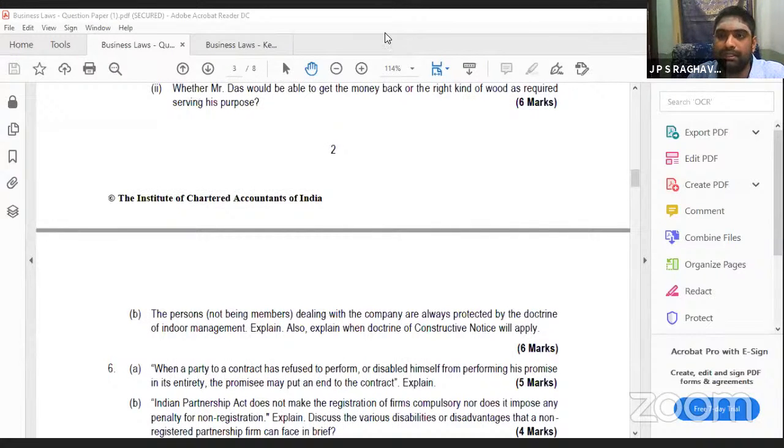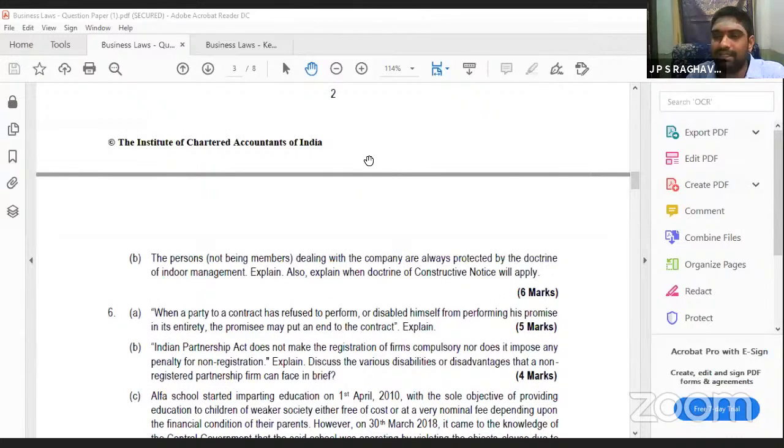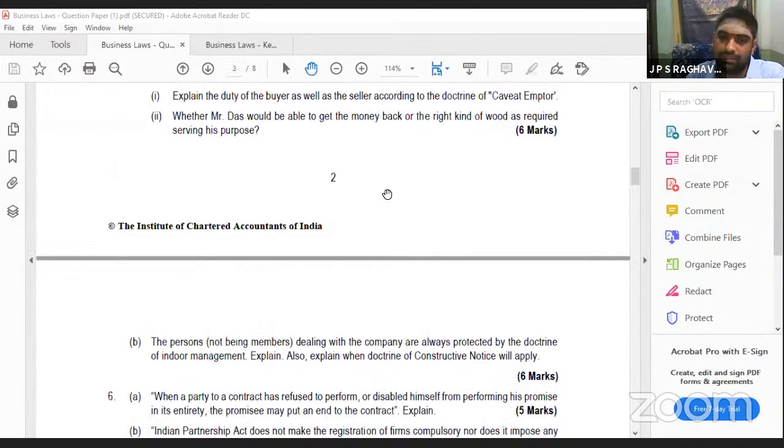What marks will not be deducted? If I have written the intro and 3 points each, that is enough. You will get 4 for that. And if you have written the second question also, you can get 2 marks. For both buyer and seller, if you have given 3 points, that is enough. Introduction, 3 points, and if you write the second question also, you will get marks.